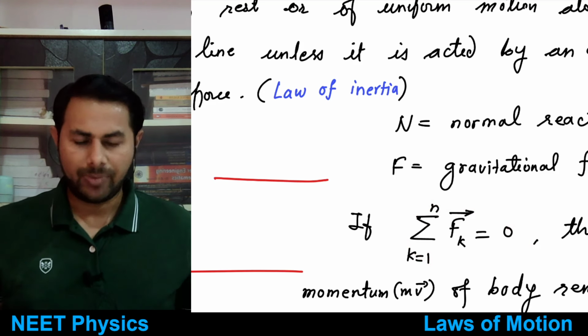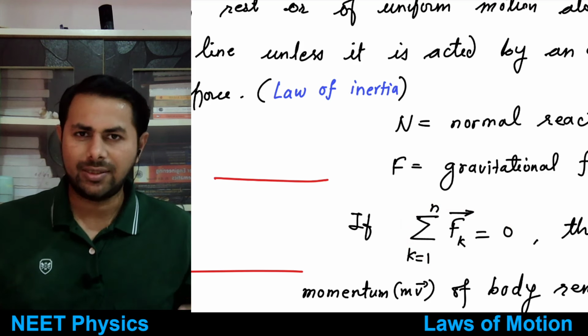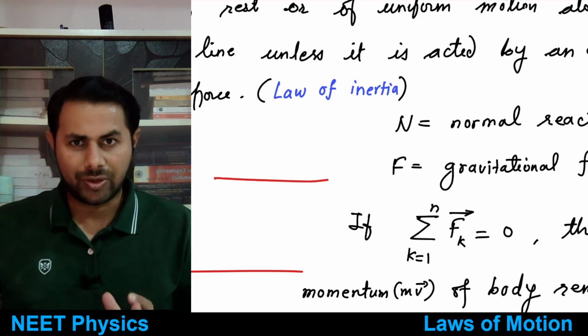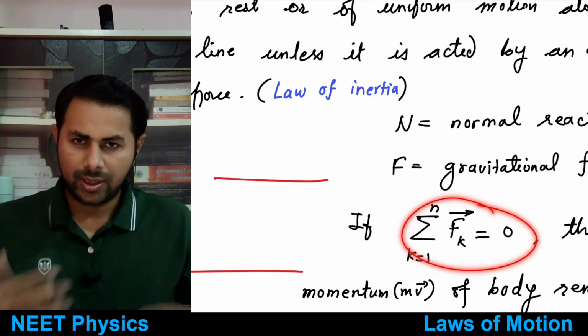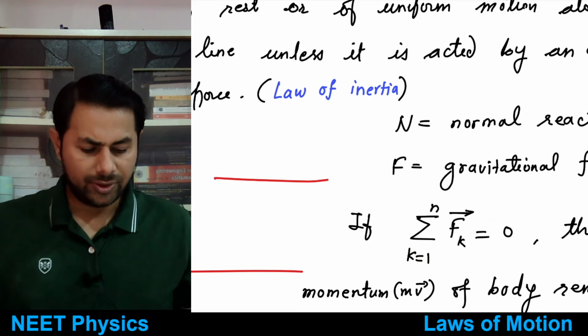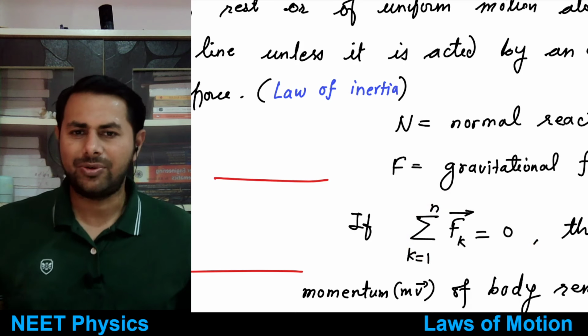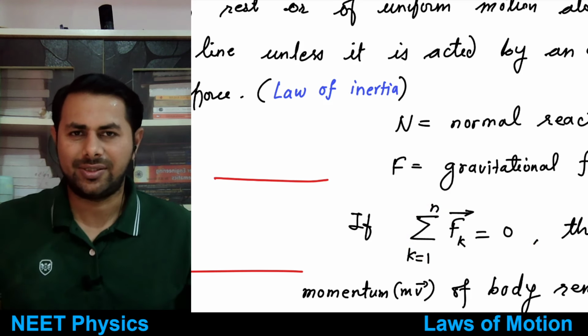then what will happen? According to Newton, if the body is at rest, it will remain at rest. If the body is moving with uniform velocity, it will keep on moving with uniform velocity, right? So if the net force acting on the body is 0, then we say that the forces are balanced. And if the net force acting on the body is non-zero, then we can say it is unbalanced.